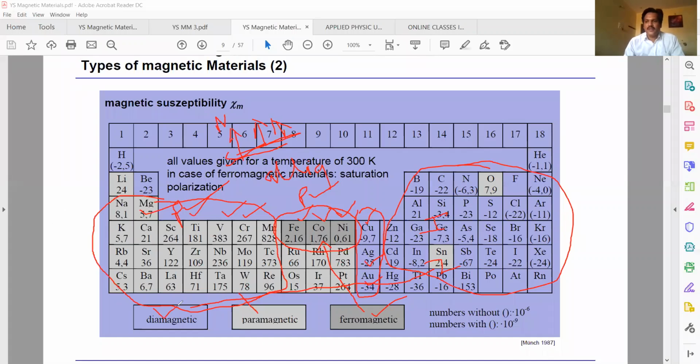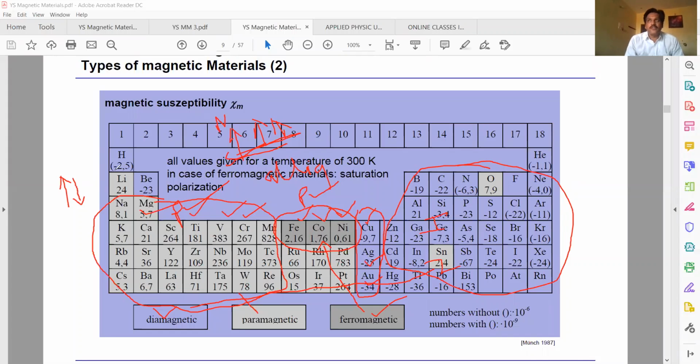Dia means in the substance, completely filled orbitals are there. In diamagnetic materials, the orbitals are completely filled. So we have S shell, P shell, D shell, like that.